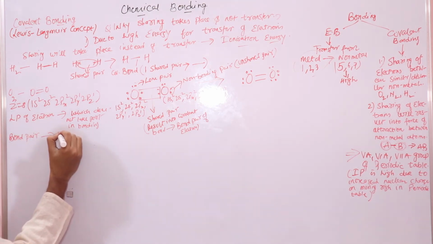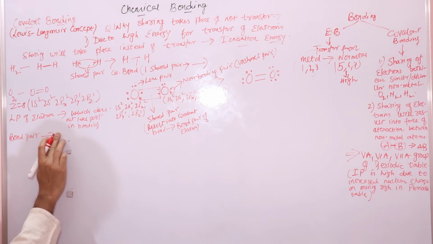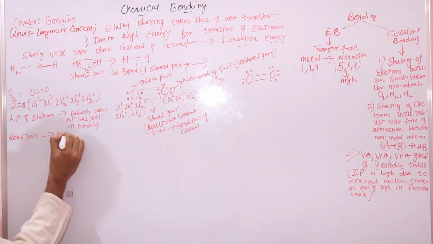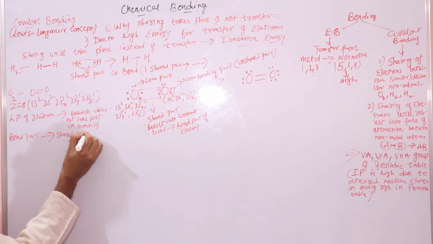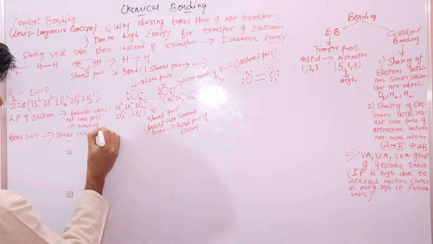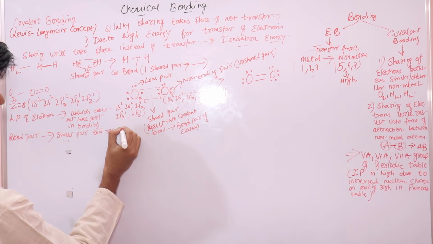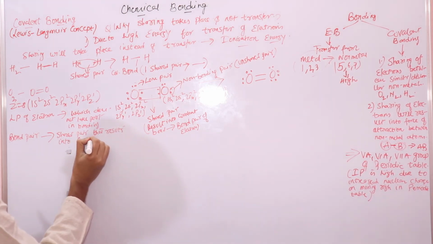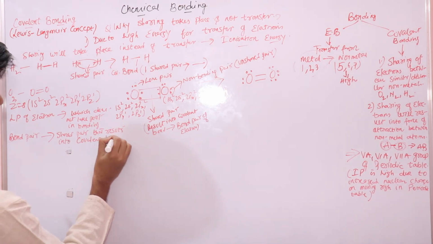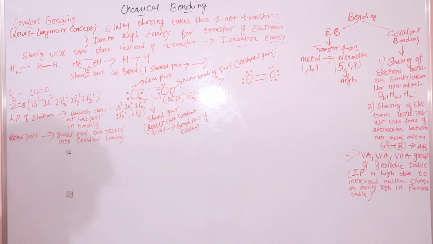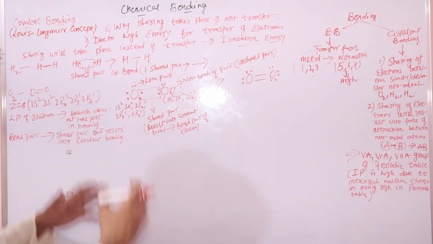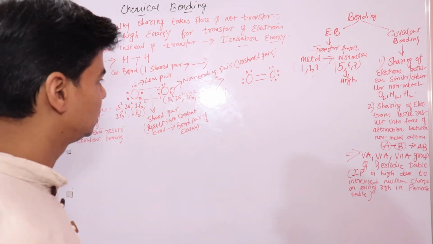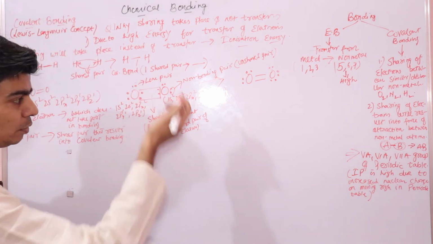Bond pair of electrons are shared pair that results into covalent bonding. So this is the kind of bonding that we have in covalent molecules. We have shared pair, lone pairs.